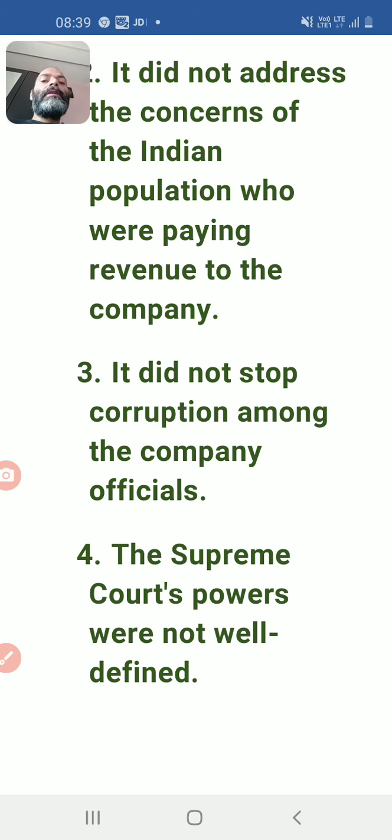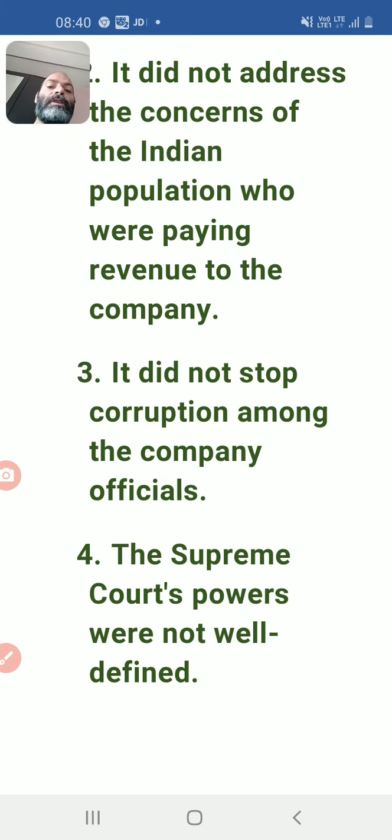There was a voice from the people of England to stop corruption, operations, illegalities, and irregularities in the company. But in the Regulating Act, there was no provision on how to stop these things.